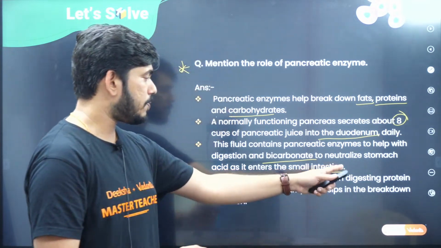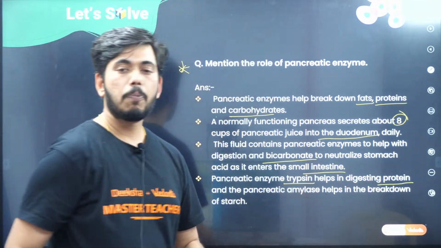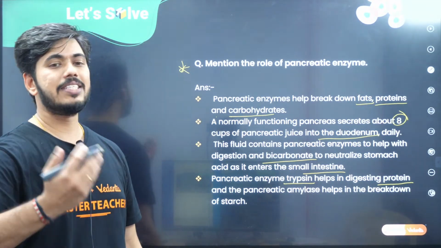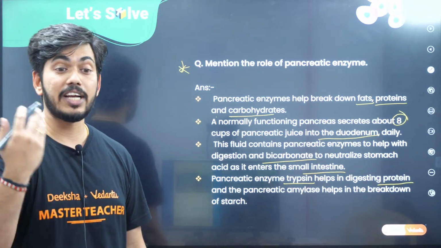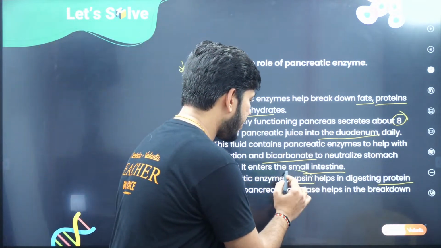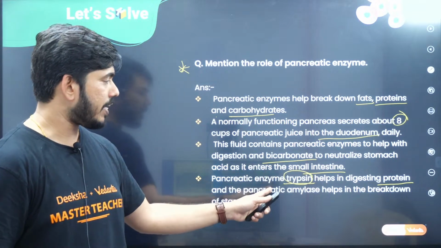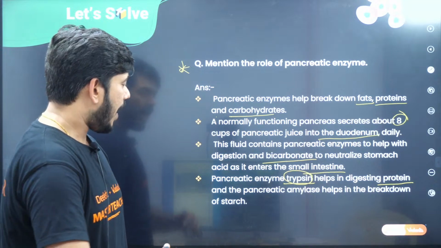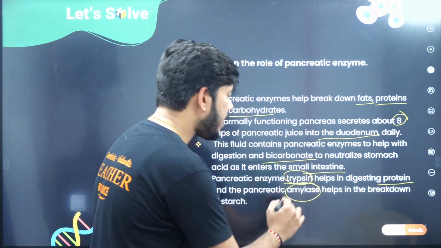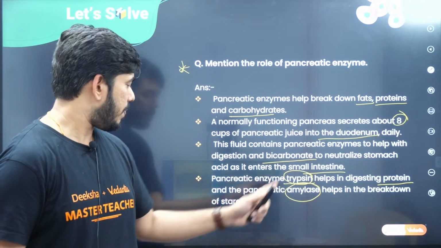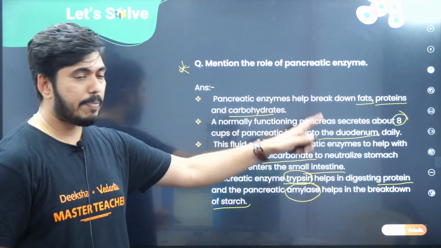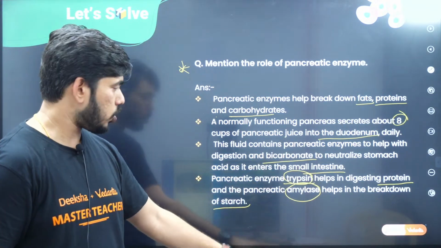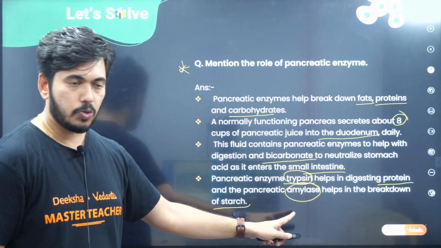And the pancreatic enzymes, which are the enzymes we have mentioned here? Trypsin helps in the digestion of protein. Please remember, protein is generally digested by proteases. The enzymes which digest protein, we generally call proteases. The example we have given here is trypsin. Trypsin is produced by the pancreas. That is nothing but a protease enzyme. It degrades protein. And we have amylase, right? Amylase helps in the breakdown of starch. In case of breakdown of lipids, it uses lipases. So trypsin and amylase you are supposed to remember.